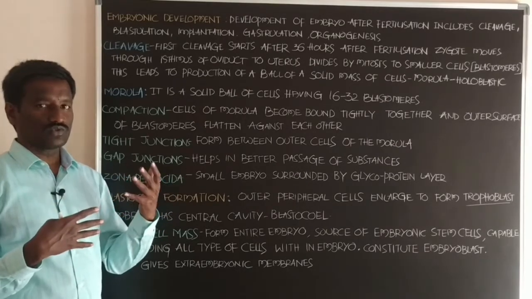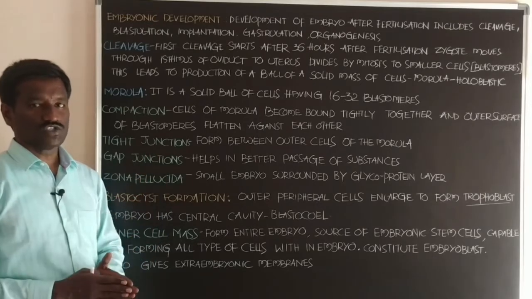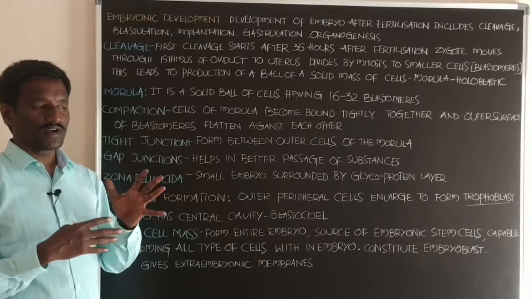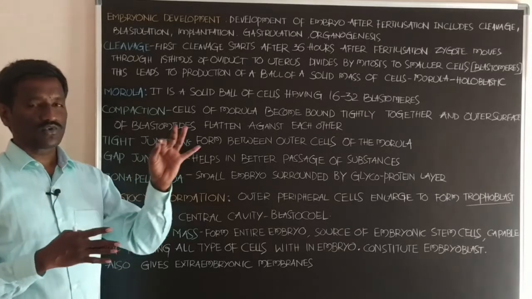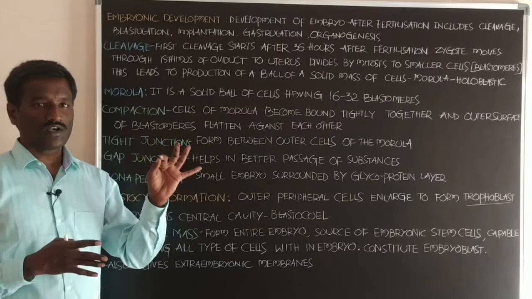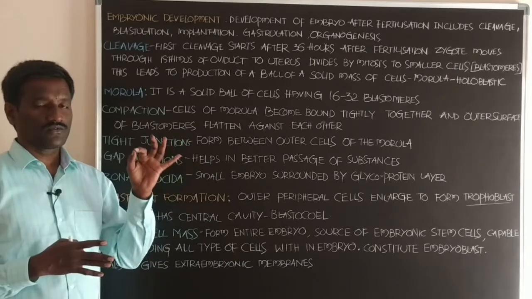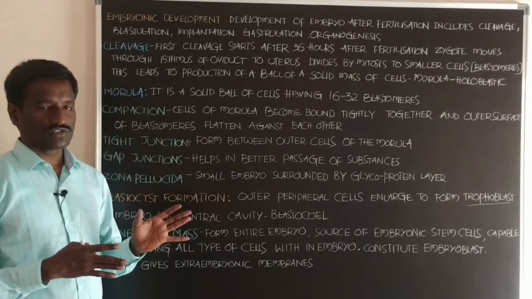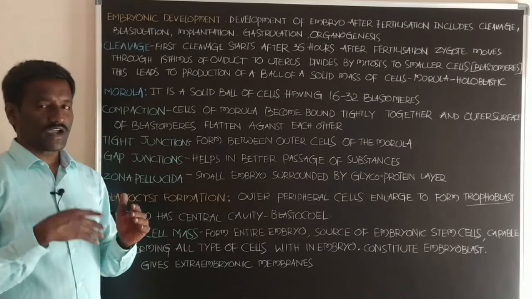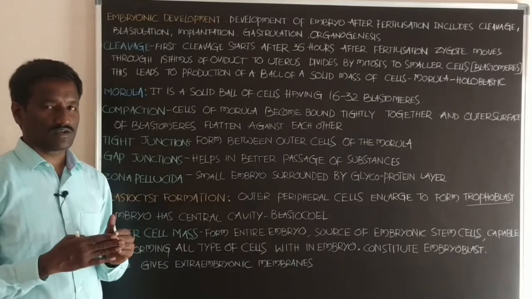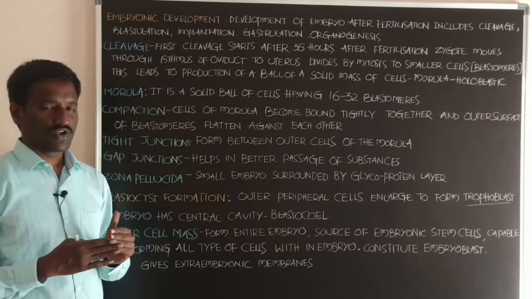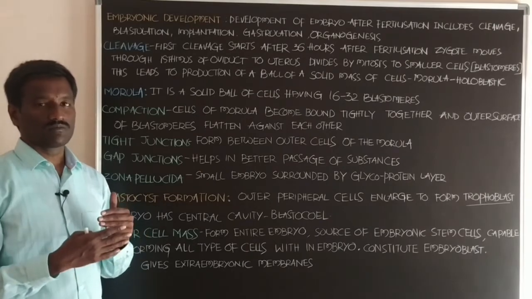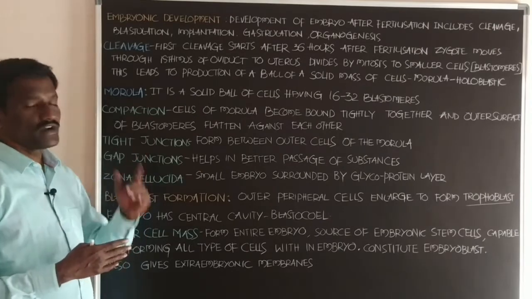The zygote goes through gradual, sequential development up to the formation of a fully developed fetus. Student, after the 8th week from the period of fertilization, the developing young one is called a fetus.